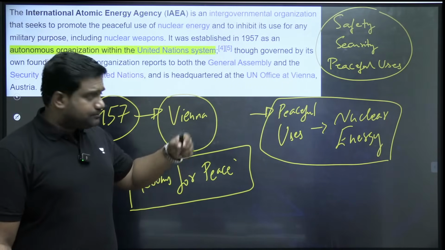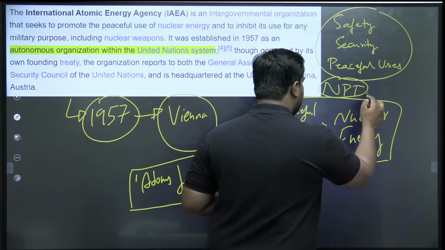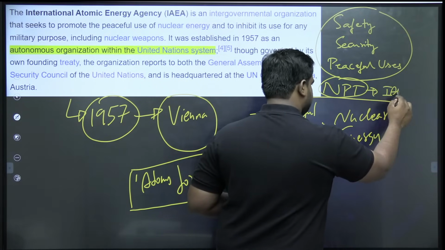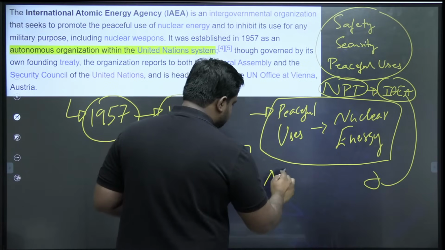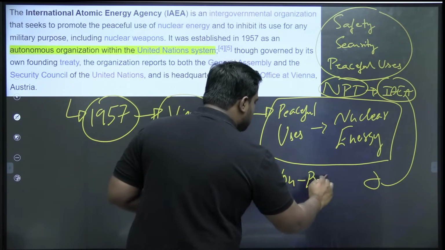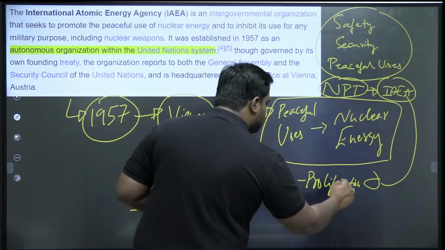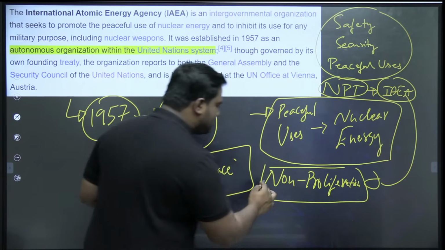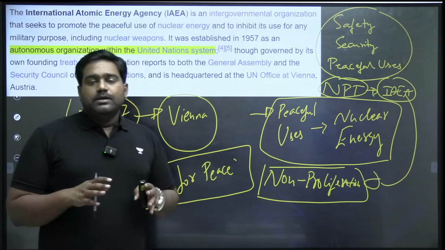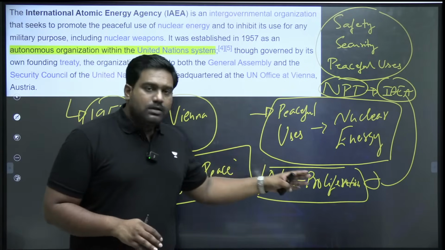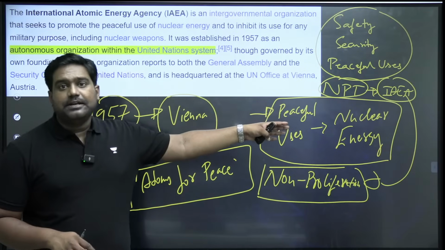So as part of the Non-Proliferation Treaty, the NPT, the IAEA is also responsible for implementing the non-proliferation provisions, that is to prevent the spread of nuclear weapons technology. So this is the mandate of IAEA. It is responsible for preventing the proliferation of nuclear weapons technology as per the Non-Proliferation Treaty.